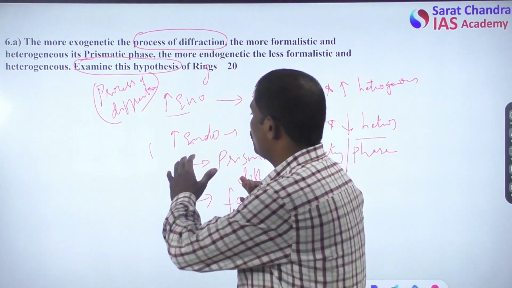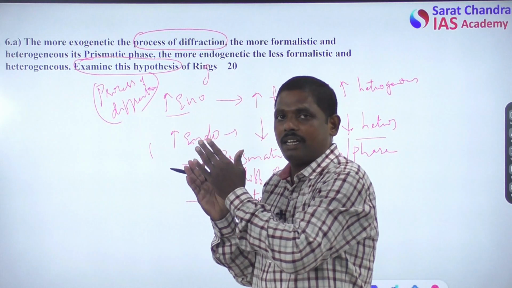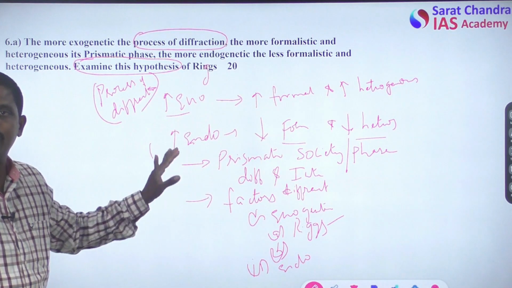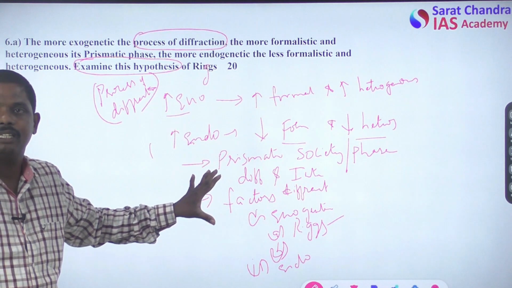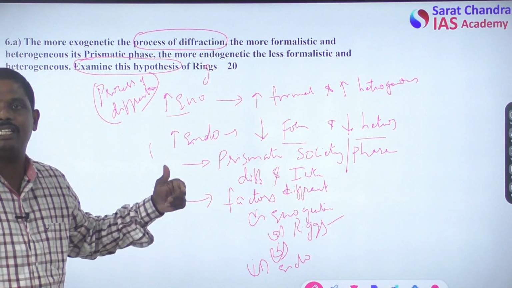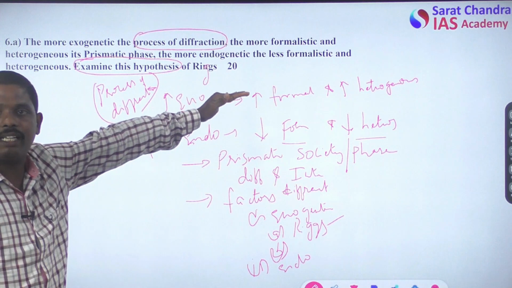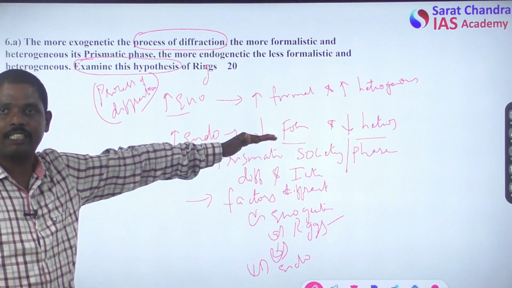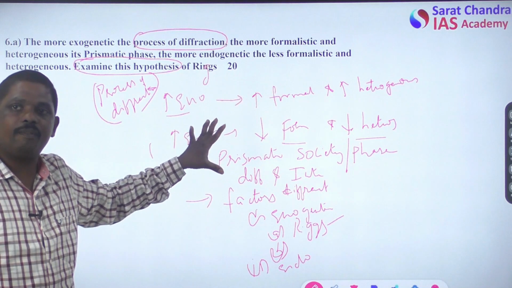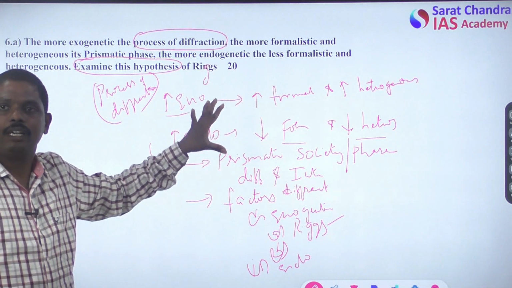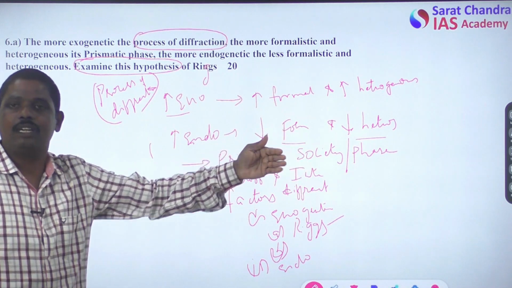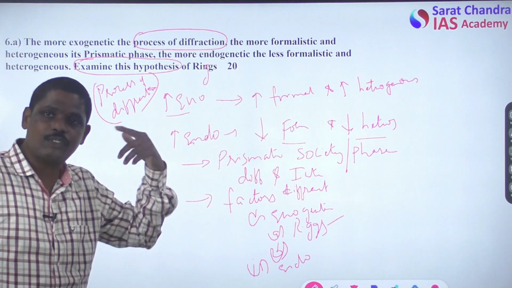So the easiness of the answer lies in when you can divide this question into different parameters, then we can write the answers very easily. So defining prismatic society, defining diffraction, the process of diffraction in prismatic societies. Then we talk about the concept of exogenetic change, the impact of exogenetic change, what Riggs has said, what Riggs has failed.